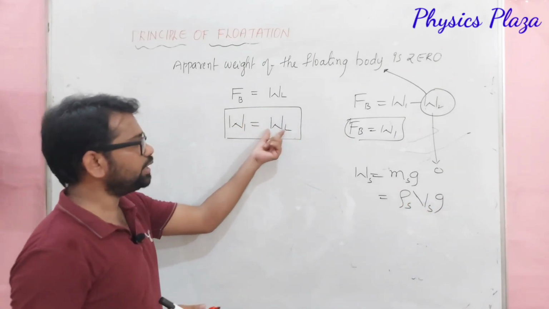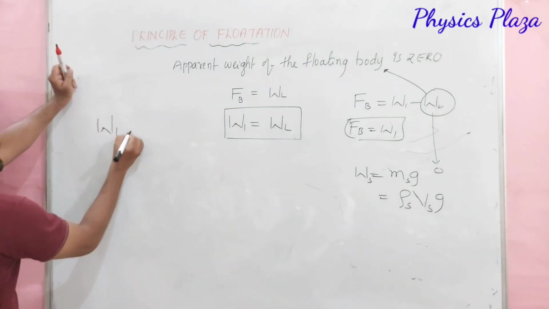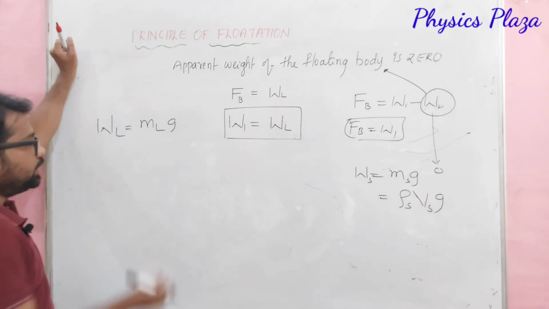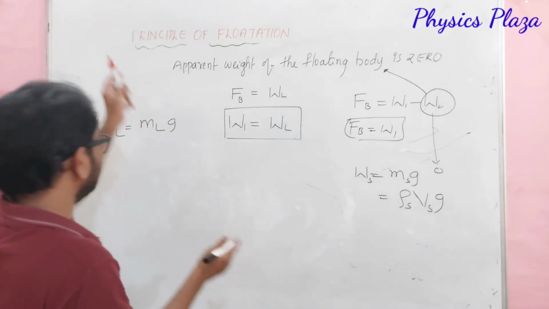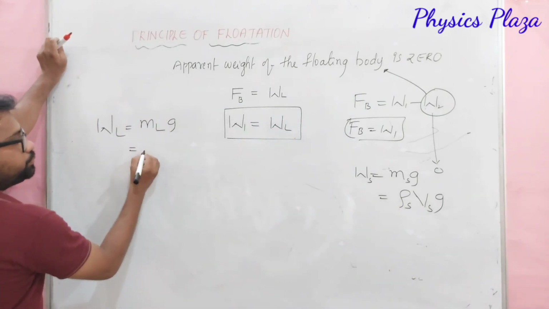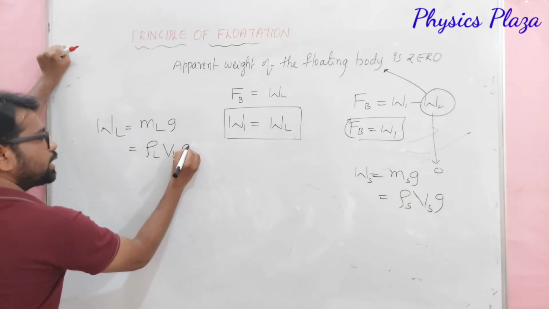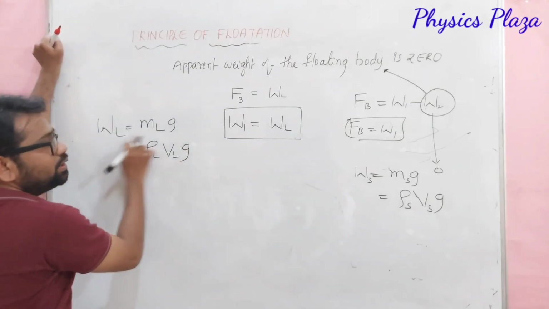Then how can we calculate the weight of the liquid? Come on, let us calculate this side. The weight of the liquid is equal to the mass of the liquid into g. Then mass also can be expressed in terms of density and volume, right? Yes, we can. So, it will be density of the liquid, volume of the liquid and g. Okay. Now, substitute Ws and WL values in this.